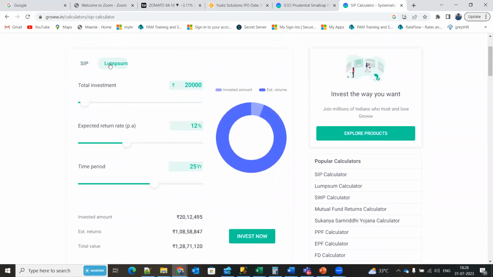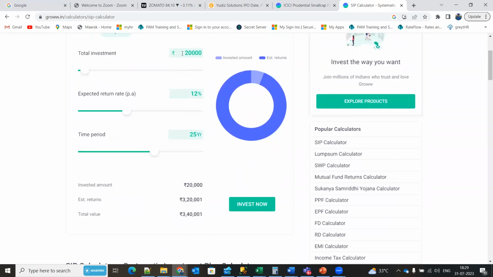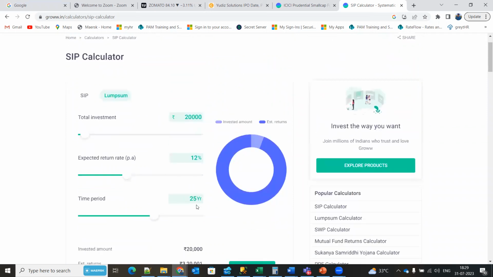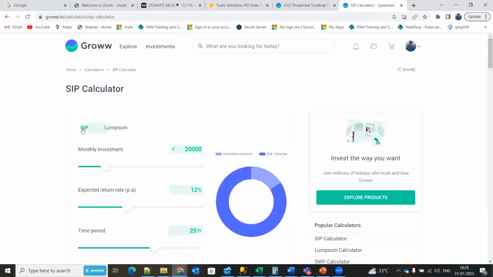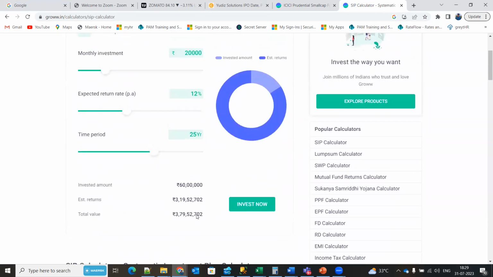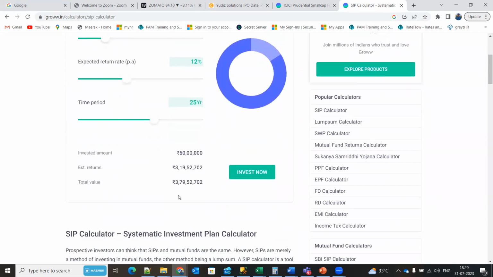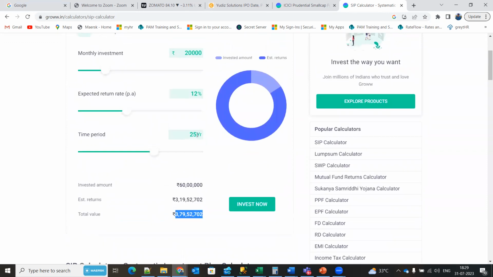If I do the same thing as a lump sum, I'll wait for some years and then invest, like 60,000 at a 12% rate of interest. You will not get that actually. This is the power of SIP. If you do systematic investment, at the time of retirement you will have a very large lump sum amount. With 4 crores, you can obviously retire peacefully.